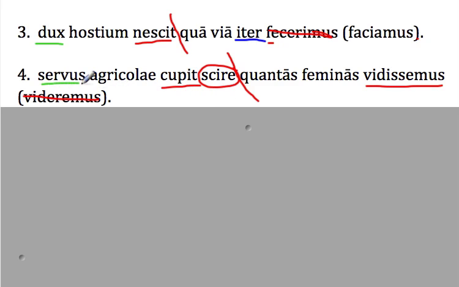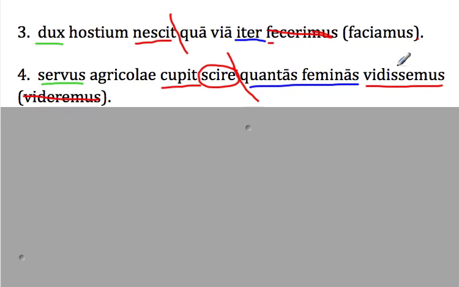That's right, servus. Okay, so on the left half we have the slave of the farmer desires to know. Okay, the slave of the farmer wants to know. And this whole thing works together as kind of a head verb, right? Wants to know. On the other half, quantas and feminas are accusative. Okay, so the slave of the farmer wants to know what great women we had seen.